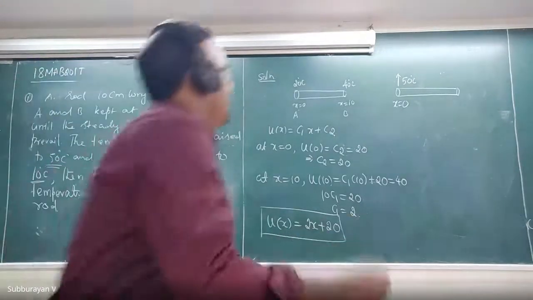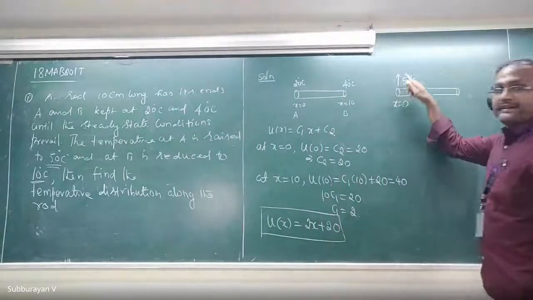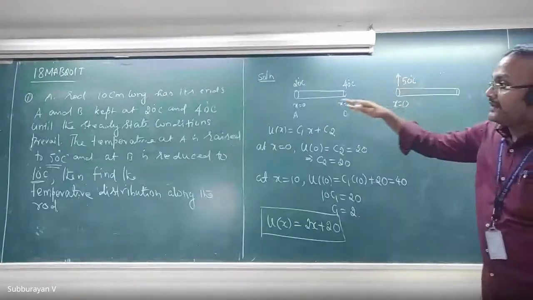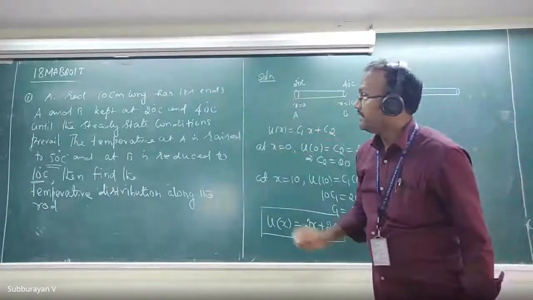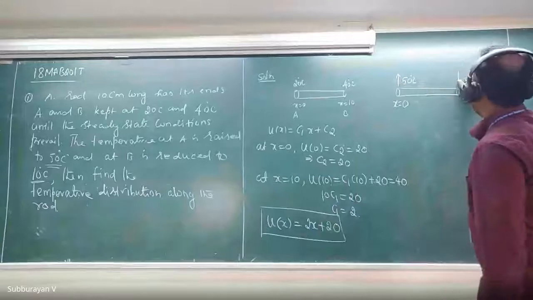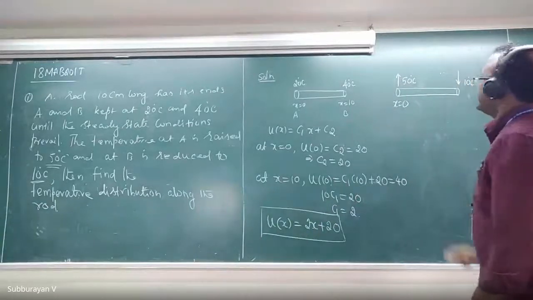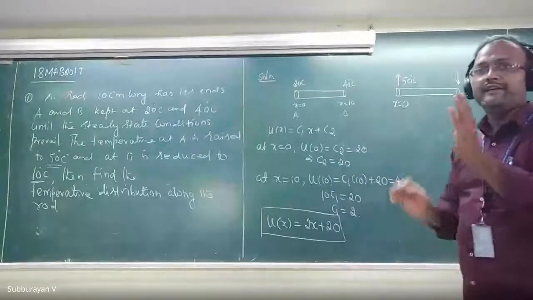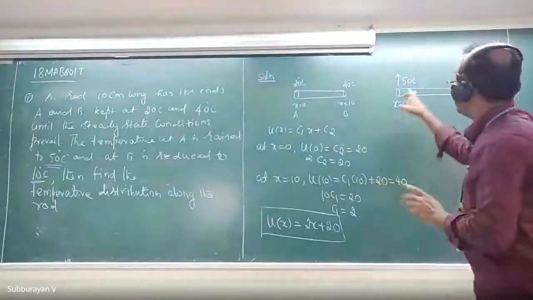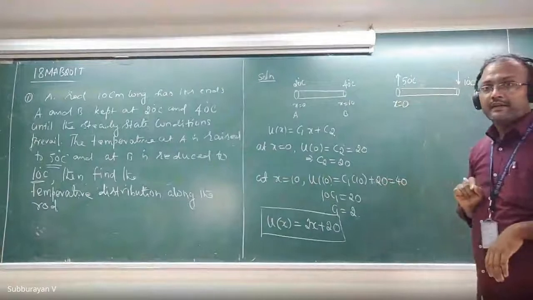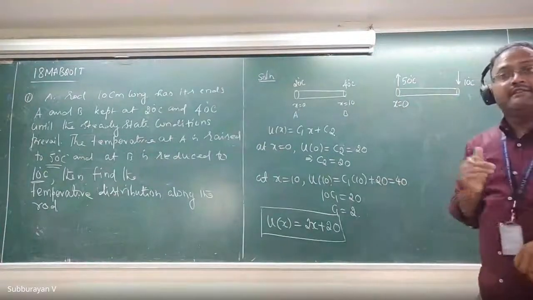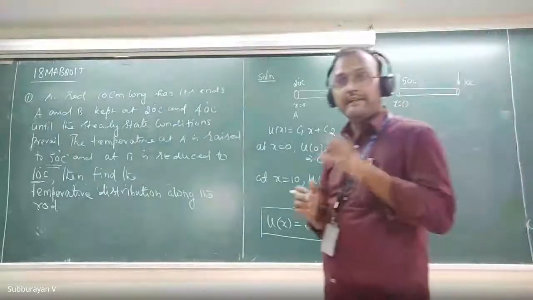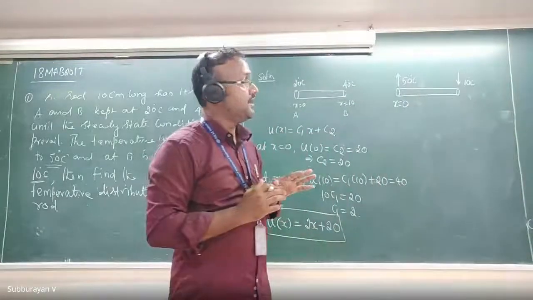See guys, see what we are going to do. We are going to increase the temperature at x equal to 0 to 50 degrees Celsius, whereas at x equal to 10, we are going to reduce the temperature to 10 degrees Celsius. If we change the temperature like this at both the ends, it will reach a steady state temperature distribution after a long time.